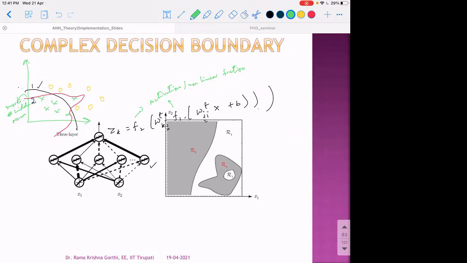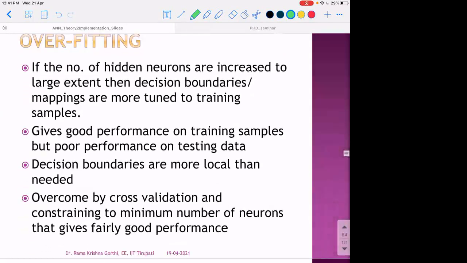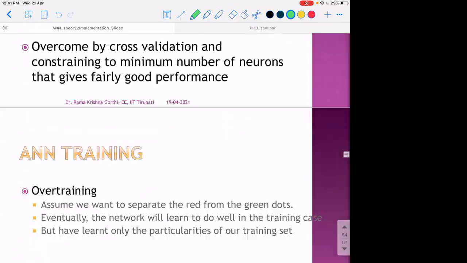In other words, we need the decision boundary which is generic enough to classify the samples, even maybe being nonlinear, but it should not be so complex that it works only for the data set we train with. So there is a compromise on the hidden neurons that we usually make while designing neural networks. And this problem is referred to as overfitting.